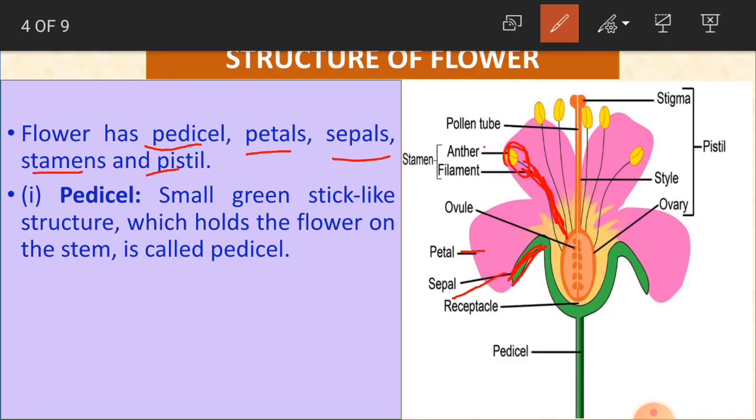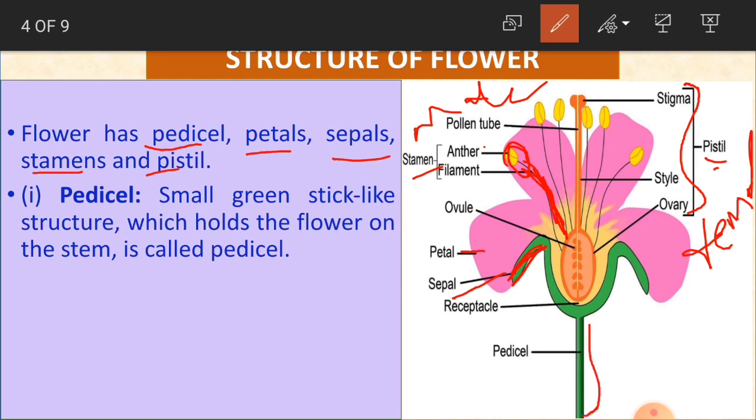And what is pistil here? This is the pistil. The stigma, style and ovary, all three together, are called pistil. This is the female part of the flower. And stamen is the male part of the flower. Clear? And pedicel, what is pedicel? A small green stick-like structure which holds the flower on the stem is called pedicel. See here, it is holding the flower on the stem. So this one is called pedicel.